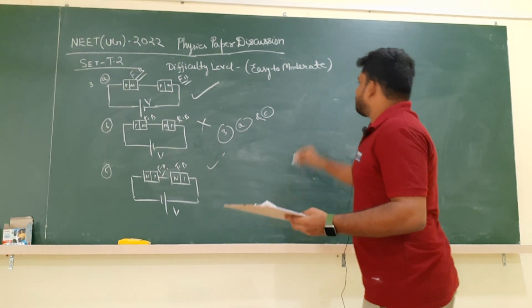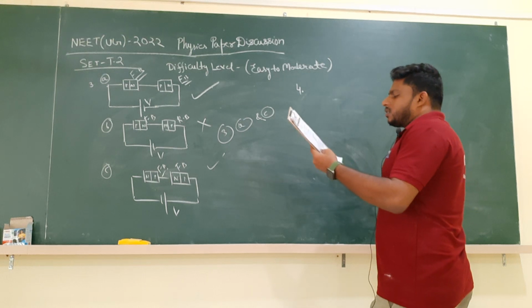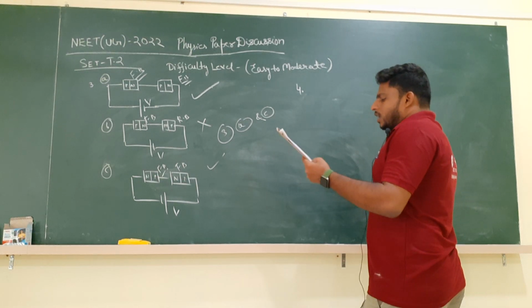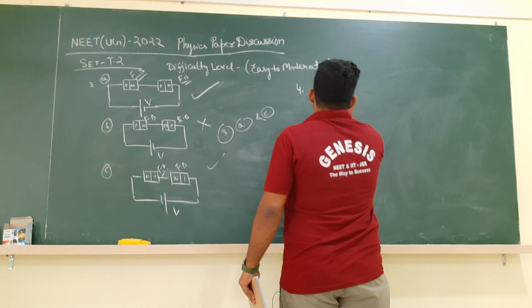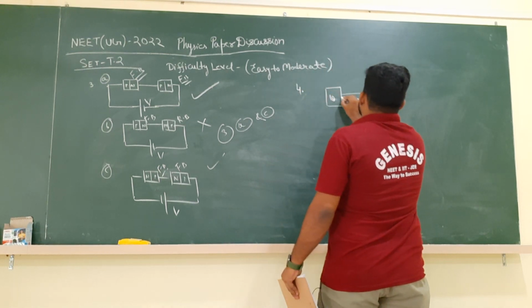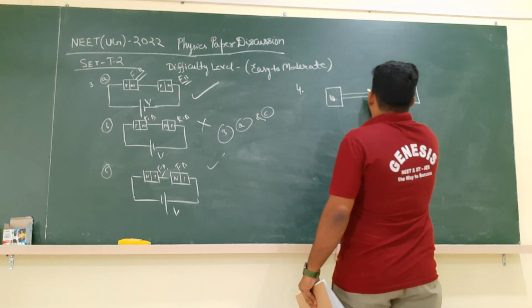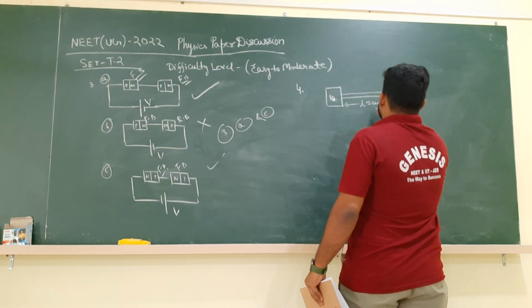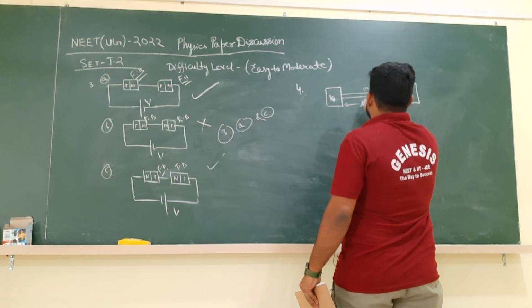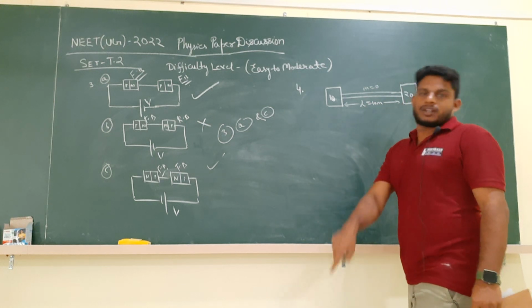In the similar manner, we will go for question number 4. In question number 4, they are asking that two objects of masses 10 kg and 20 kg are respectively connected by two ends of a rigid rod. It is a 10 kg body connected using a rigid rod with a 20 kg body, and this rod has a length of 10 meters and the mass of the rod is negligible. Now they are asking what is the position of center of mass of this system?